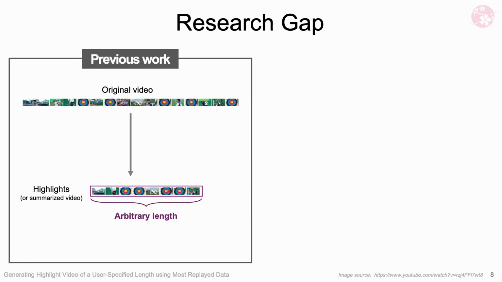Although there are a lot of automated methods for generating highlights or summarized video in the field of computer vision and computer graphics, all prior methods generate highlights of arbitrary lengths. Because they focus only on how effectively to summarize the video, they did not consider the length of the final output. Therefore, even with input videos of the same length, their methodology could produce highlights of different lengths depending on content, and the length is neither predictable nor controllable.